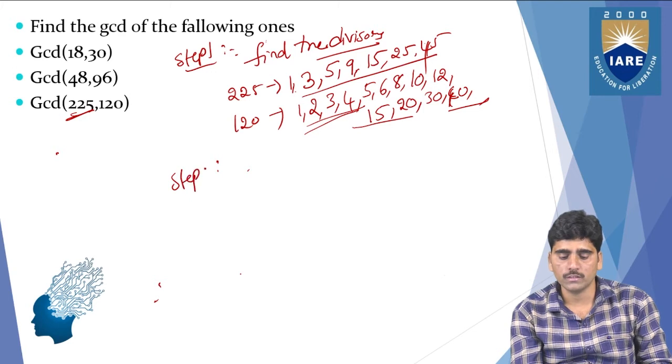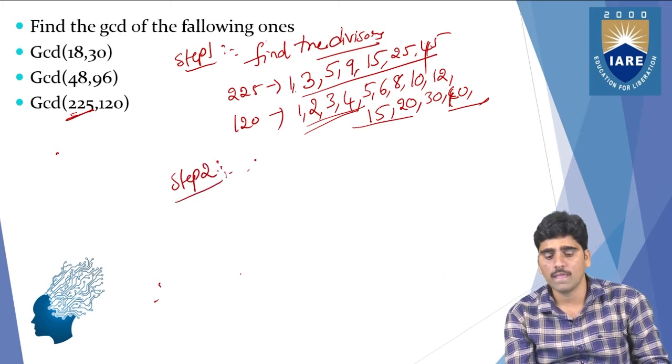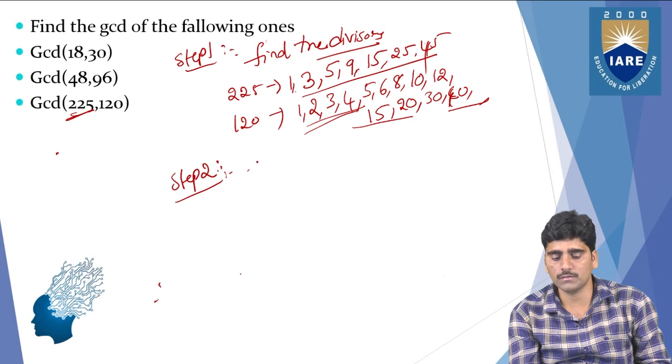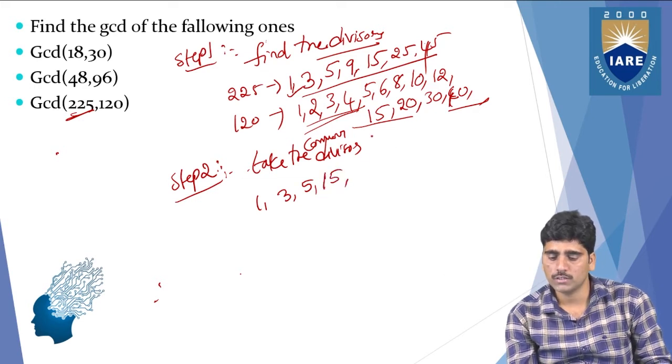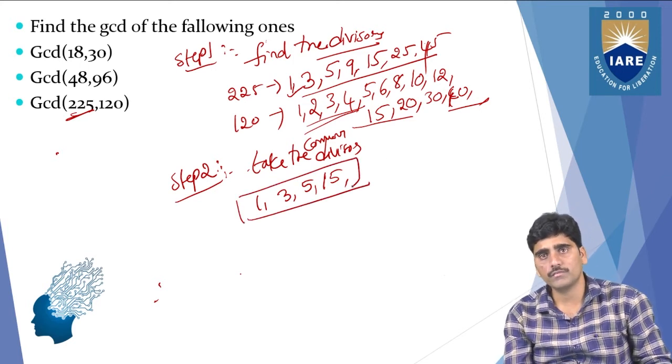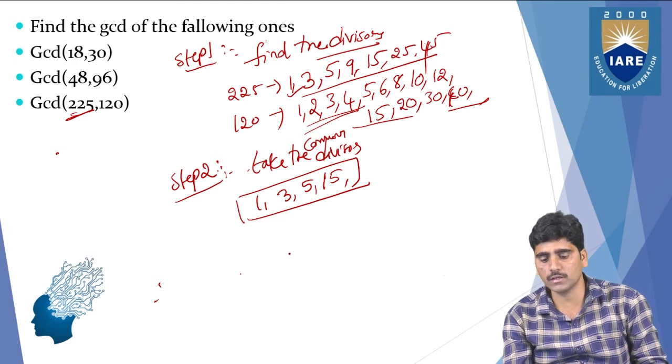Step 2 is take the common divisors. So what are the common divisors of these numbers? 1, and 3, and 5, and next 15. So these are all the common divisors: 1, 3, 5, 15. 1, 3, 5, 15 are the common divisors of these numbers, right?